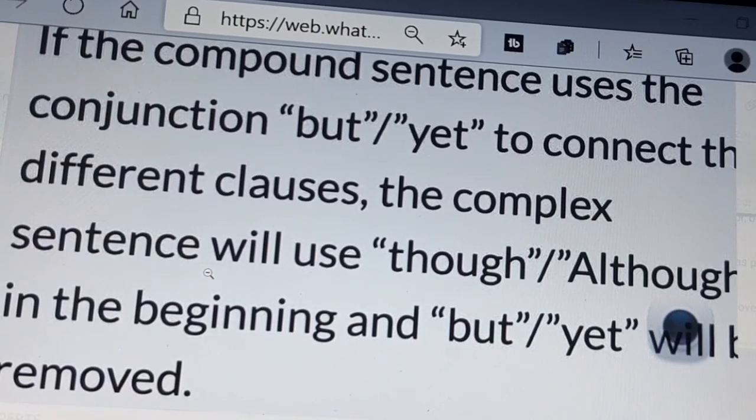Today we are going to learn about the transformation of compound sentences into complex sentences.